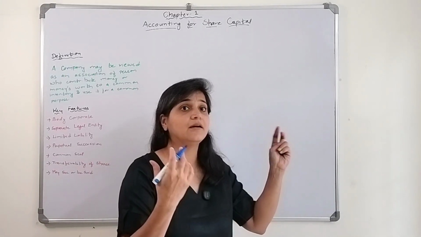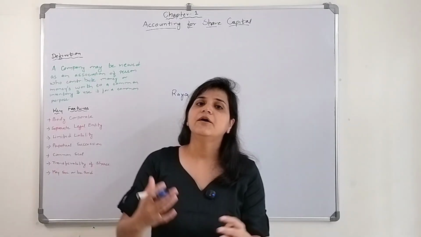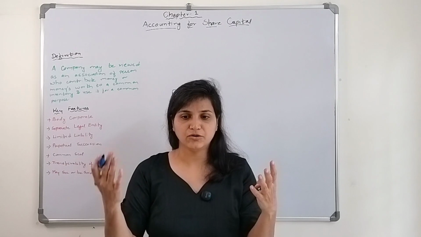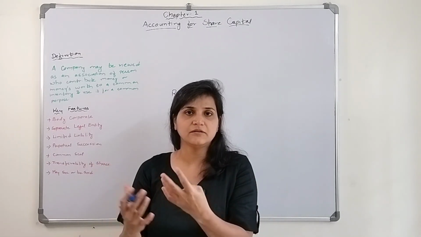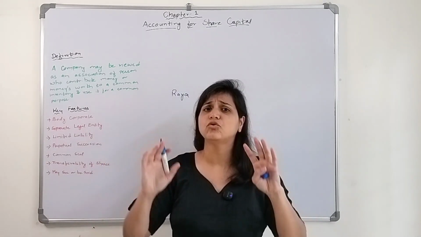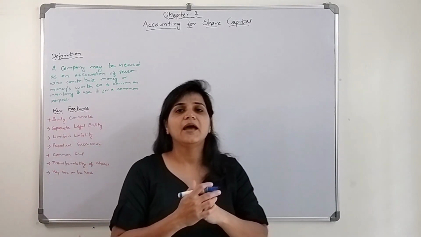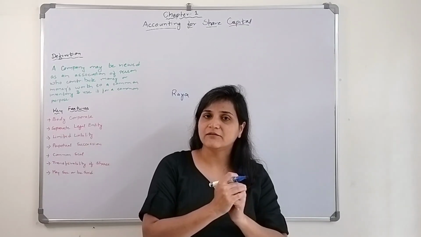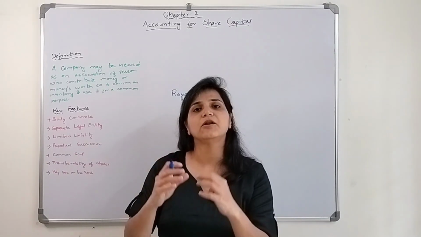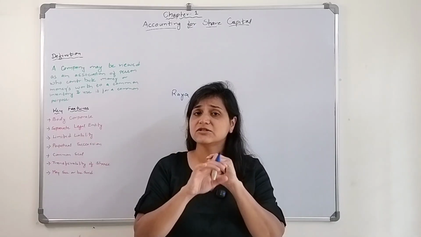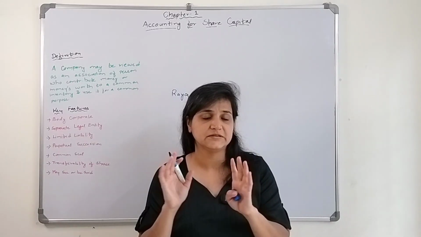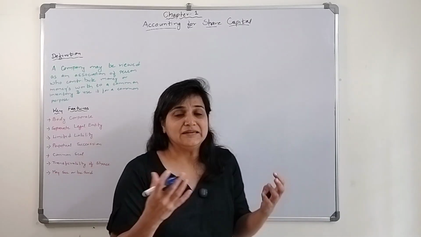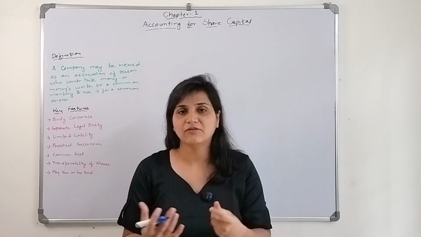The money invested by her is known as capital, as you all know. She started taking decisions: what to bake, what not to bake, how much the price of certain things will be. Whatever decisions there were, they were solely taken by Raya. And at the end, whatever profit or loss she earned or incurred belongs to her only, because she is the sole owner of that business. Now Raya said, I want to grow my business. I need more money, but I don't have sufficient capital.